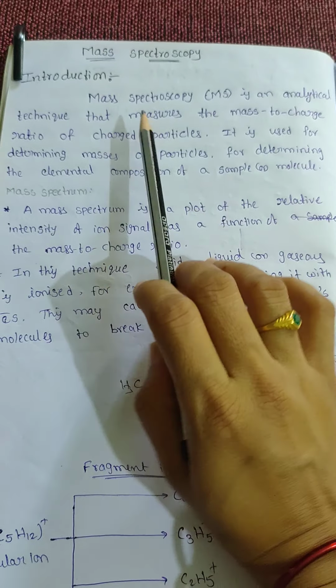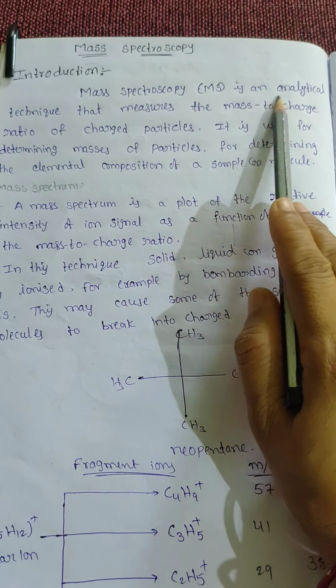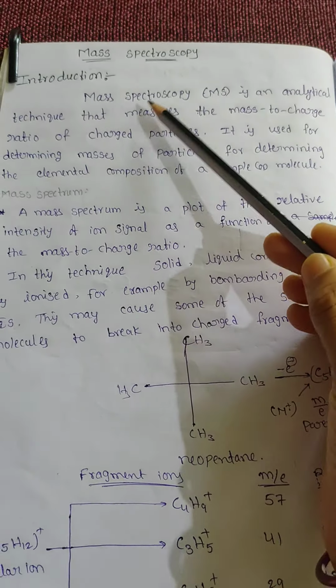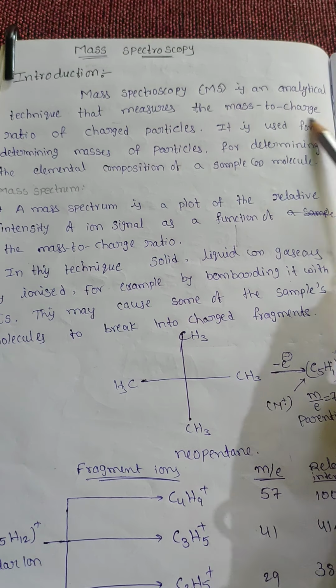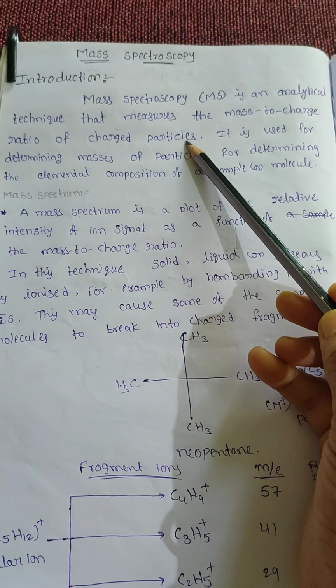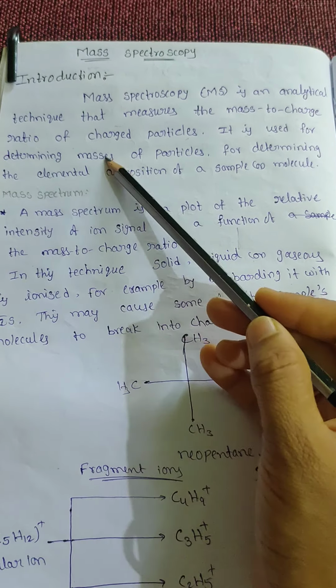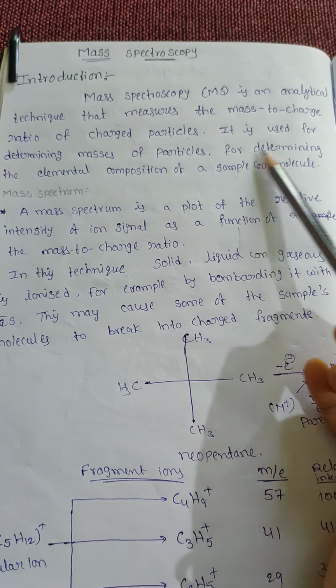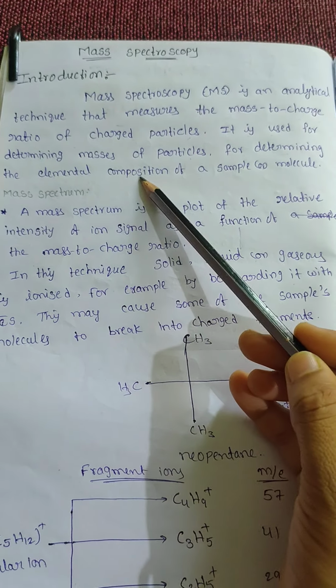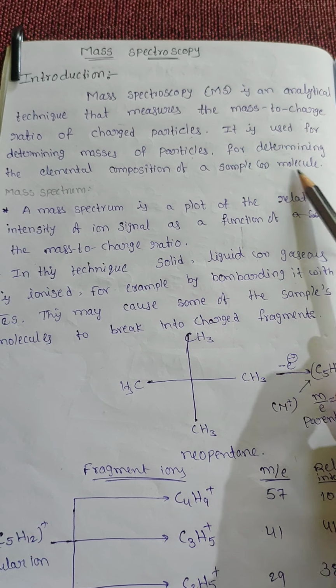We see the introduction. Mass spectroscopy is an analytical technique that measures the mass to charge ratio of charged particles. It is used for determining masses of particles and the elemental composition of a sample or molecule.